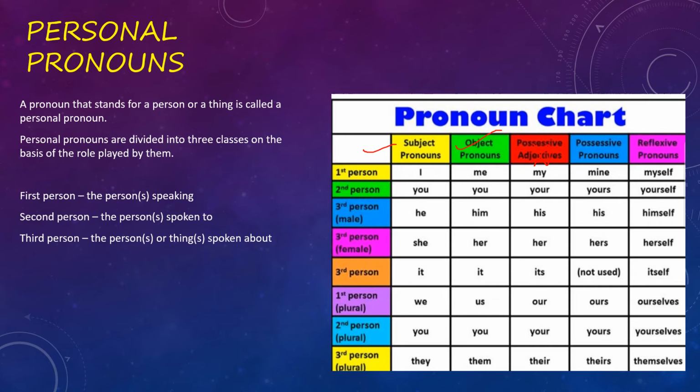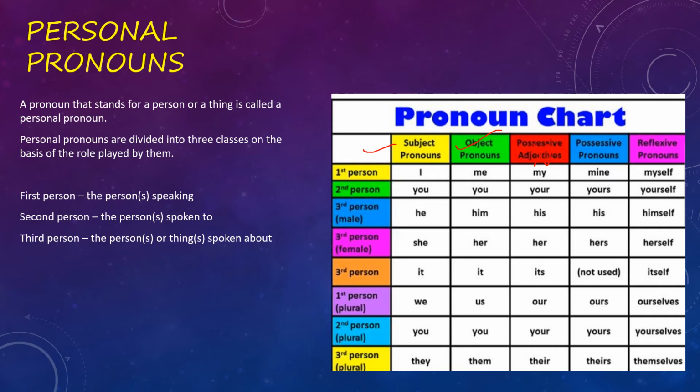Then ours, yours, theirs. In possessive pronouns we will use s apart from a few words. S will be there. Okay, his is HIS, so we cannot add s again here. Okay, so it will be the same only, his. Now yours, YOURS, but in possessive pronoun we don't use apostrophe s.